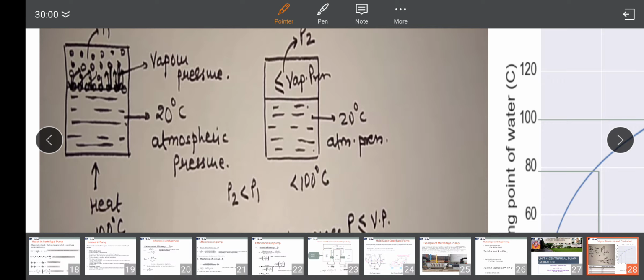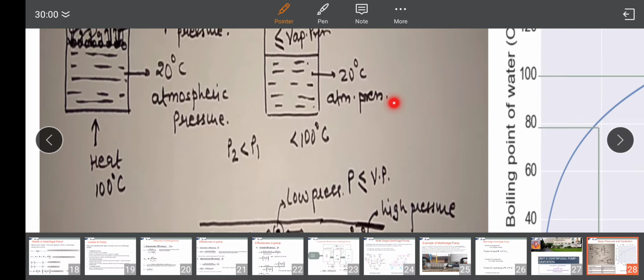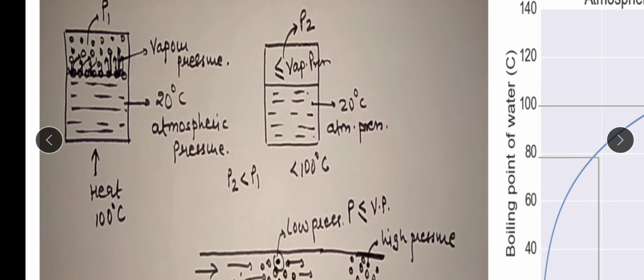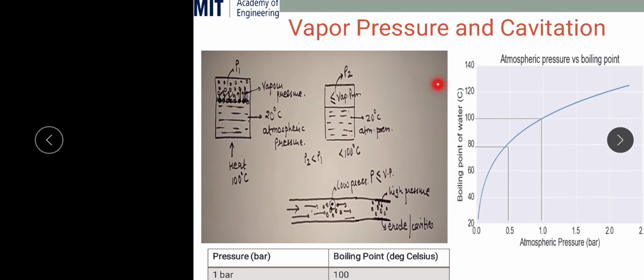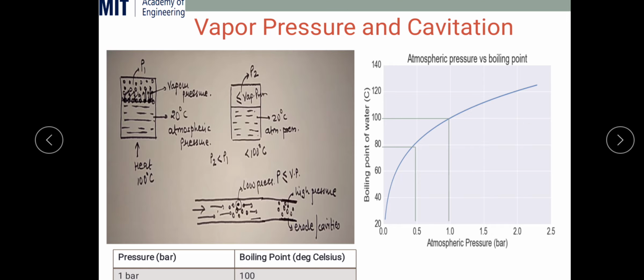In the second case, in other words, we can say the boiling point is directly proportional to vapor pressure. Okay, so before discussing the second case, we need to understand the variation of the boiling point of the water with respect to the atmospheric pressure in bar.